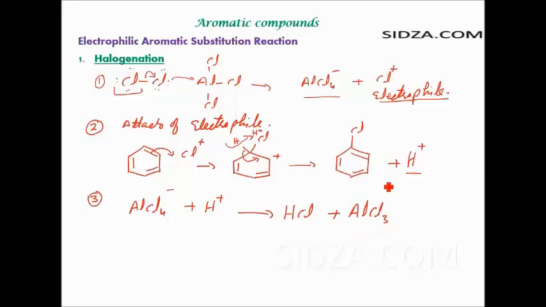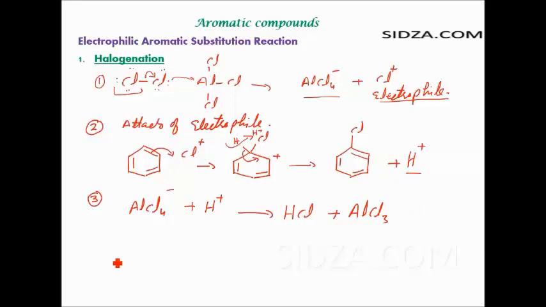Overall, the Cl2 molecule reacts with the benzene and forms chlorobenzene plus HCl. If you look at the different steps in the mechanism of the reaction, the first step is generation of an electrophile. The second step is the same electrophile attacks the ring, and you get the product. The third step, you regenerate your catalyst back.